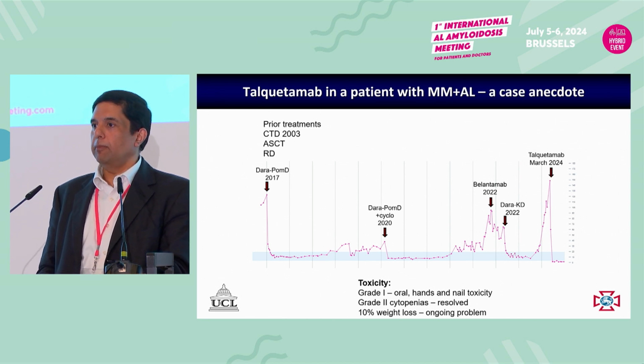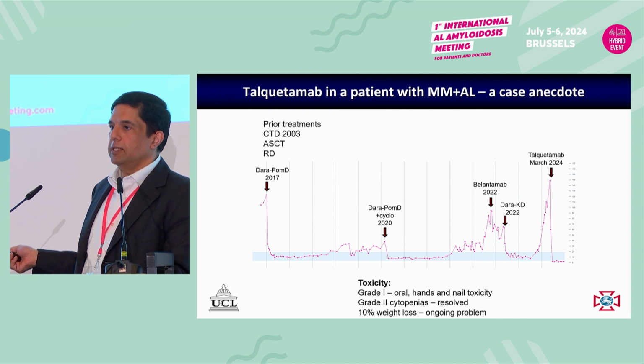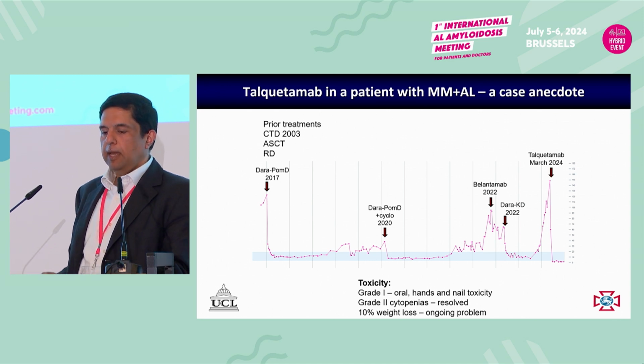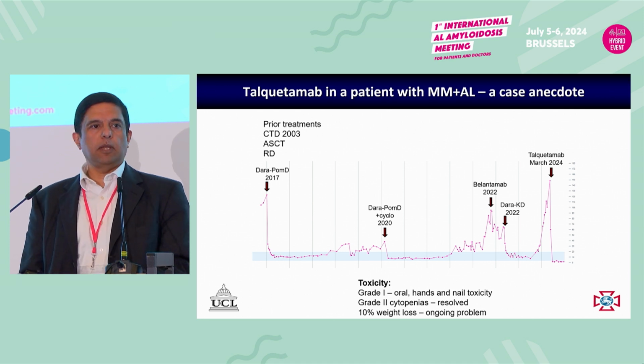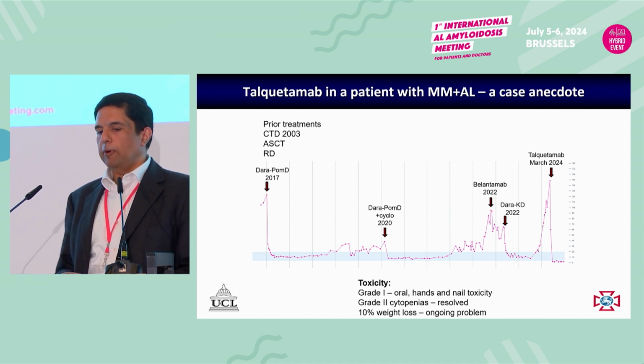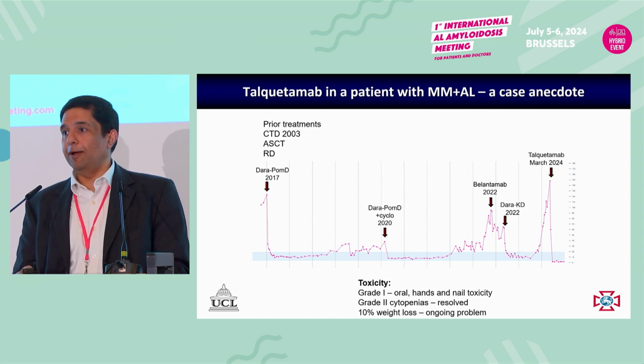go ahead with talquetamab. So he had talquetamab in March and immediately normalized his light chains by the time he received the full dose. He has some macroglossia. He started getting the typical side effects of talquetamab with dysgeusia, has lost a little bit of weight, but the weight is now stabilized and he's ongoing every 2 weekly on this drug.